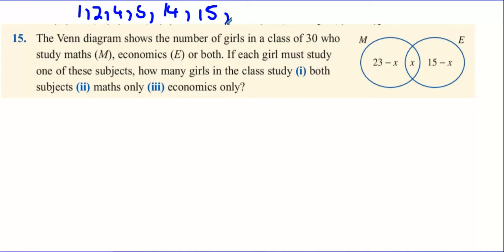The Venn diagram shows the number of girls in a class of 30 who studied maths, economics, or both. If each girl must study one of these subjects, how many girls in the class studied both subjects, maths only, economics only?